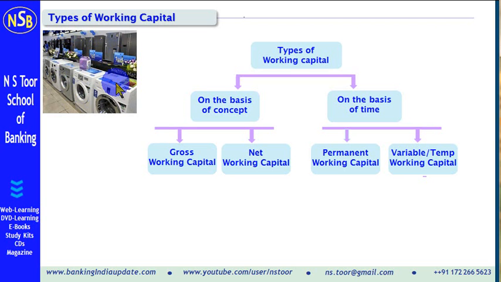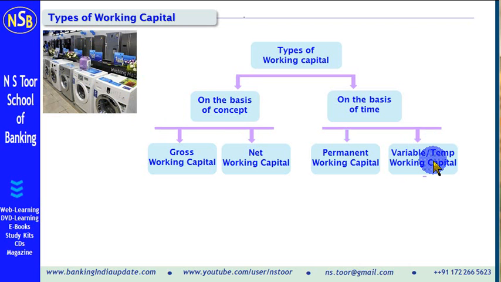What is visible here is the displayed stock, which he has to maintain on a regular basis. And the other stock depends upon the level of sales. So this one which he has to maintain at all times, that is permanent working capital. And that stock which he is not showing here, he is keeping in his godown, which is supplied to the buyers. So that is variable or temporary working capital.